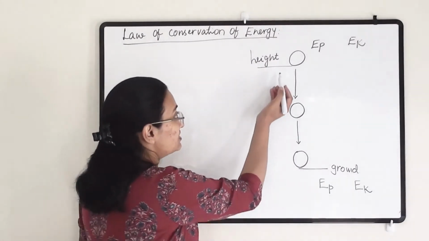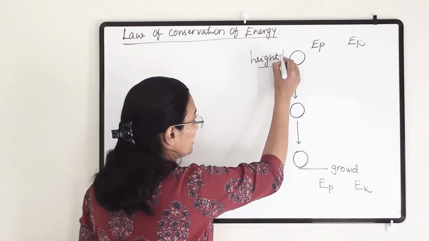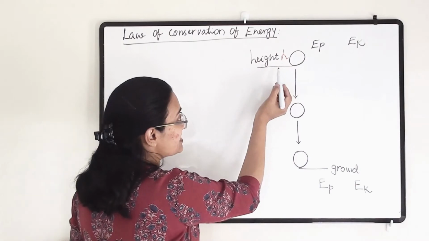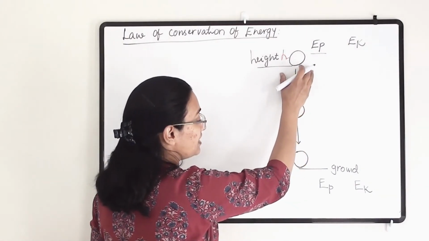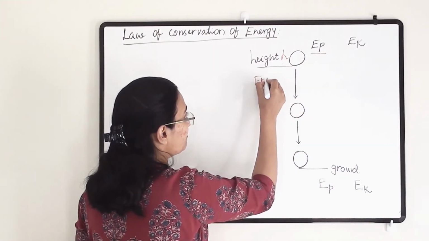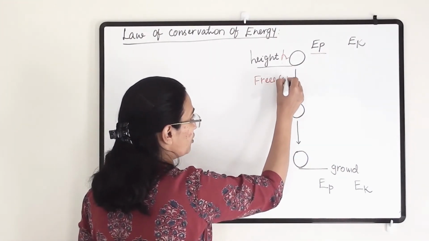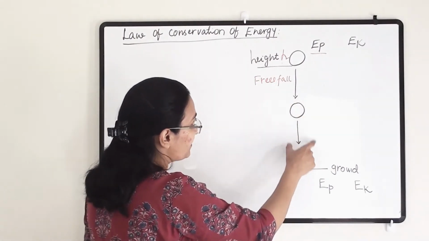So we have taken this ball to a height h. So due to that it has gained a certain amount of potential energy. It has a certain amount of potential energy and after that there will be a free fall for this ball. So under free fall it is falling towards the ground.